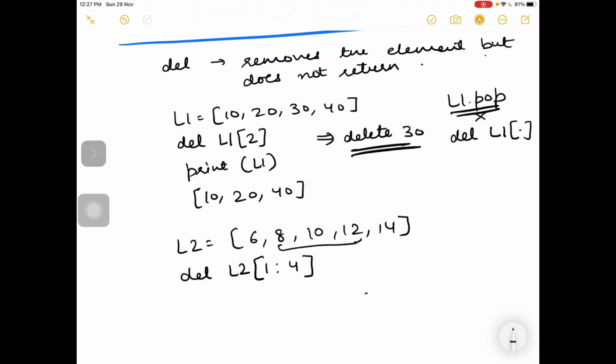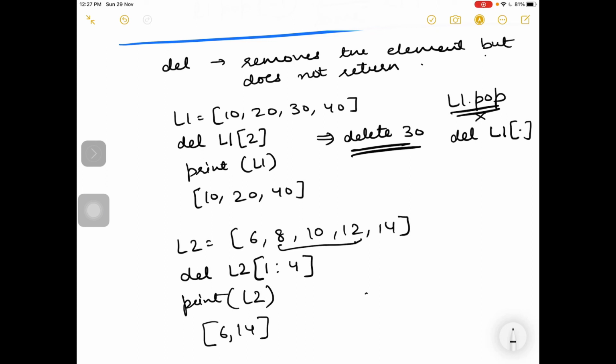Because 4 is excluded. So if I display print L2, the output will be 6 and 14 only.